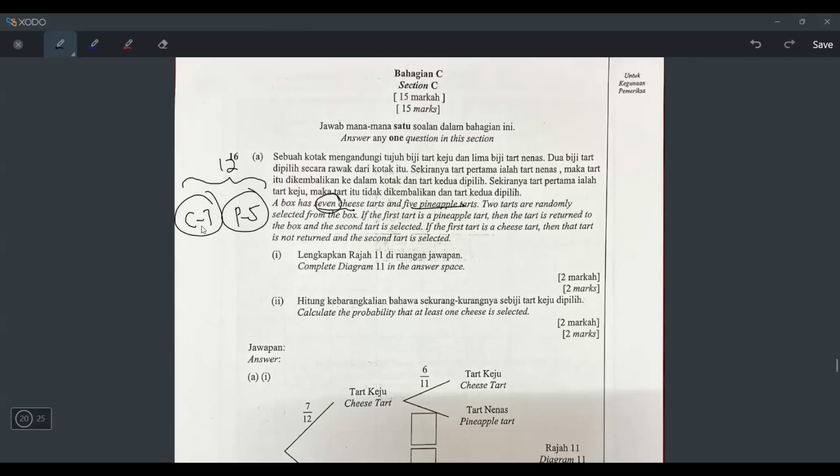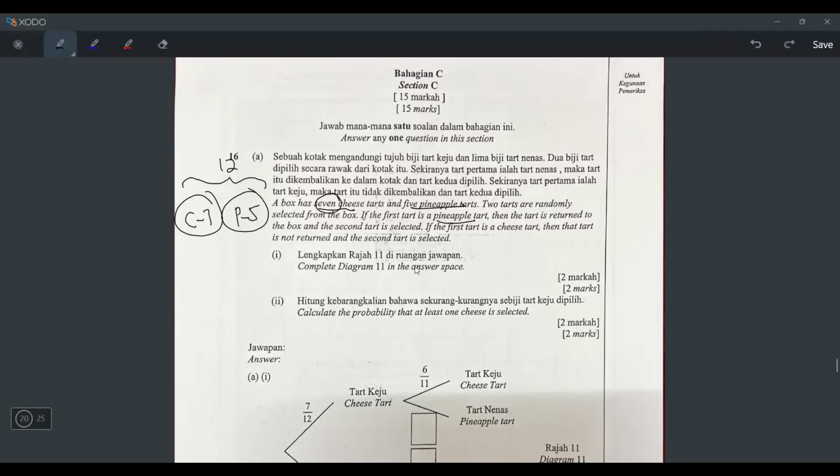And then they say 2 tarts are randomly selected from the box. So if I select 2, all the possibilities will be cheese, or cheese followed by pineapple, or pineapple followed by cheese, or pineapple. And they say if the first tart is a pineapple, then the tart is returned to the box and then the second tart is selected. But if the first tart is a cheese tart, then that tart is not returned and the second tart is selected. It means if the first tart is pineapple, then I will replace it back in the box before I select the second one. But if the first tart is a cheese tart, then I will not return it. I will not replace it when I make the second selection.